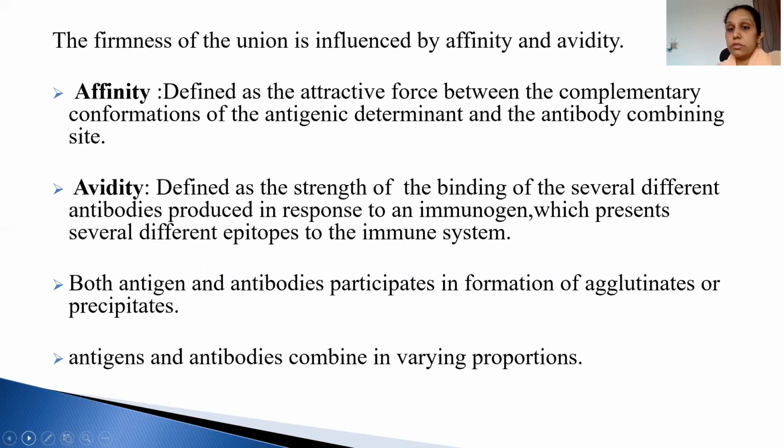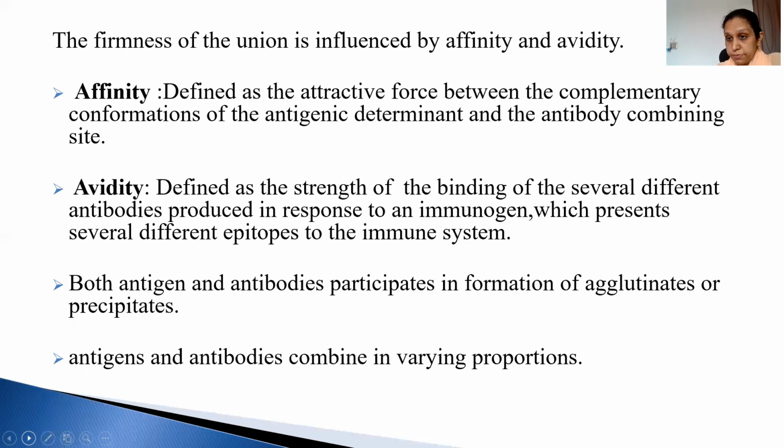Now some definitions. We have always heard of affinity and avidity. Affinity is nothing but the binding of antigen to the antibody. So a definitive attractive force between the complementary conformations of antigenic determinants and antibody combining site is affinity. And what is avidity?